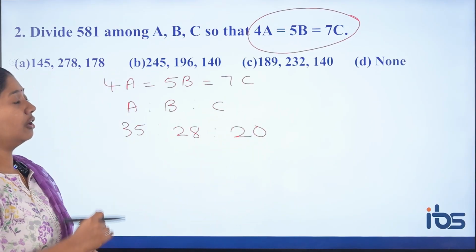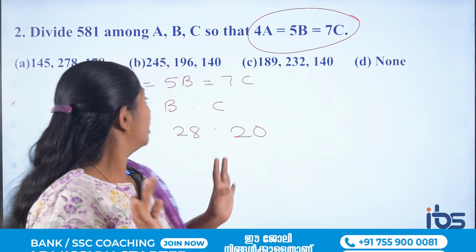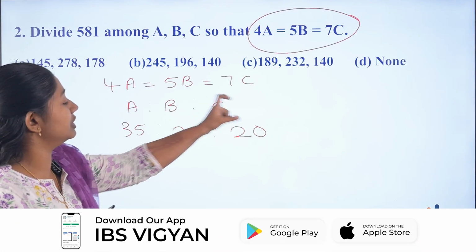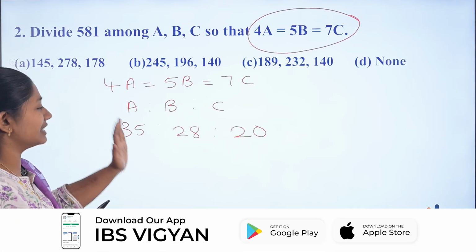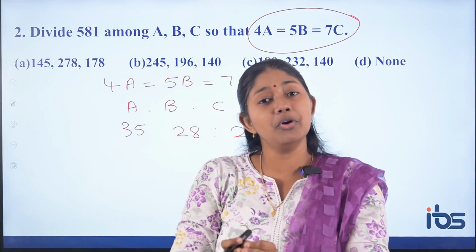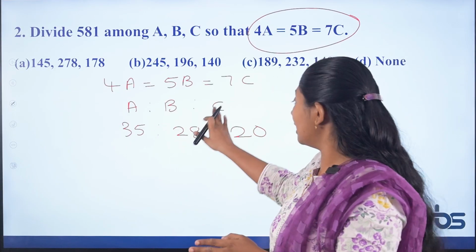So all these 3 are not divisible by a common factor, so that is the lowest form. Now what you have to divide? You have to divide this amount among all these 3. So from here, A is getting, what does it mean? If you are dividing some amount, A is getting 35 parts, B is getting 28 parts and C is getting